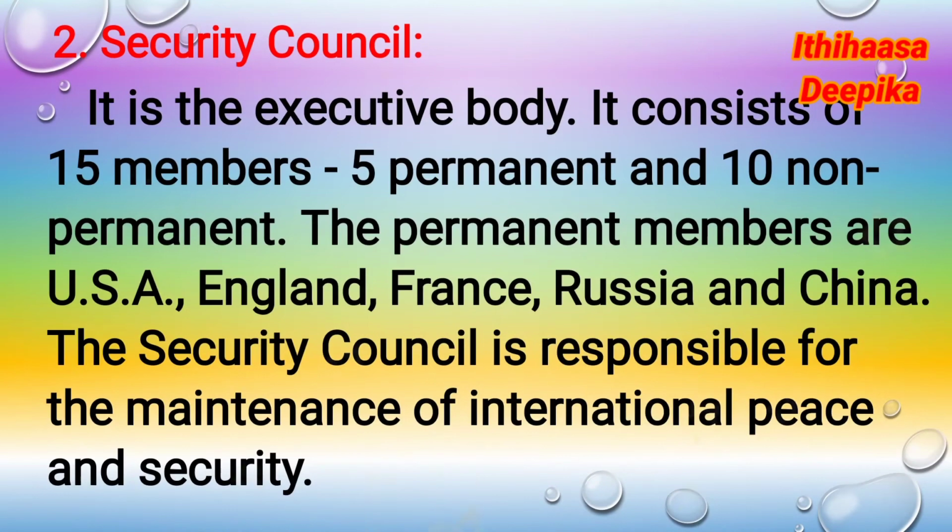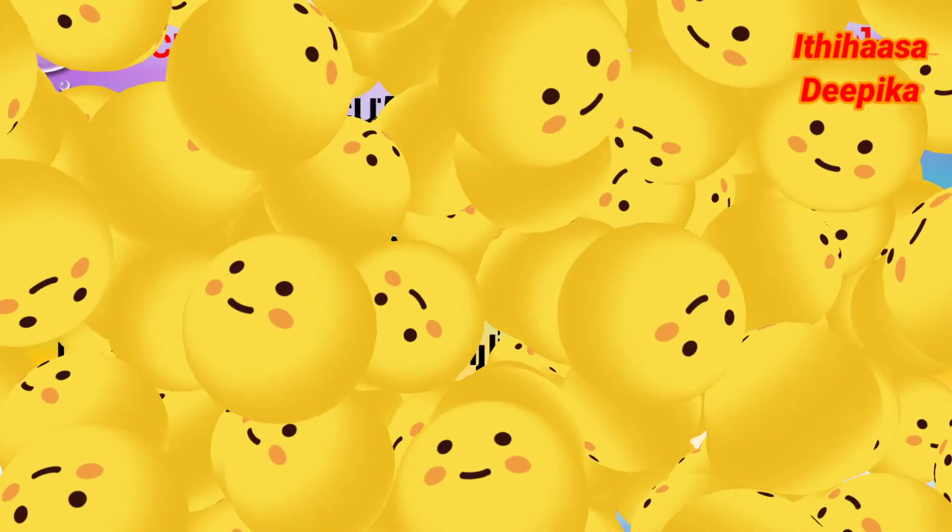Second one, Security Council. It is the executive body. It consists of 15 members, 5 permanent and 10 non-permanent members. The permanent members are USA, England, France, Russia, and China. The main responsibility of the Security Council is maintenance of international peace and security.